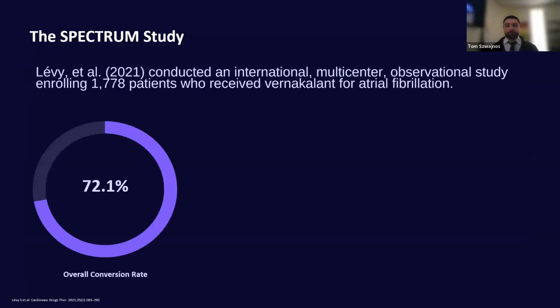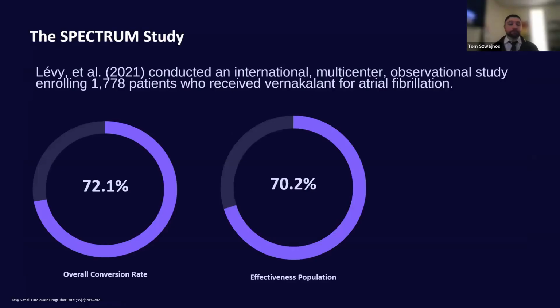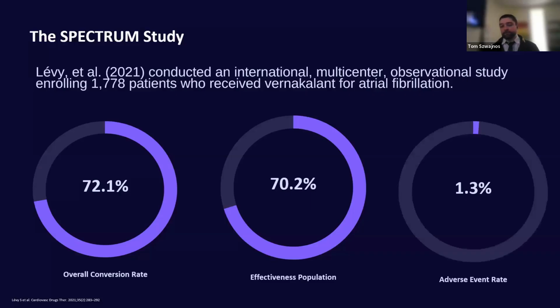So this included those that had received Vernakalant and potentially some other medications that may have helped achieve that conversion rate. And then when they looked at Vernakalant alone, it was about 70.2% for what they called the effectiveness population. And then the adverse event rate was about 1.3%, with the largest percentage of those adverse events being symptomatic bradycardia. It should be noted that with the large number of patients in this population, they observed absolutely no deaths, which is in favor of Vernakalant.